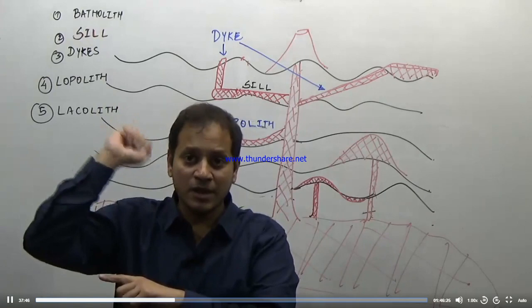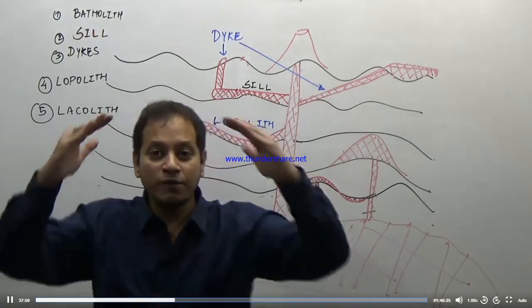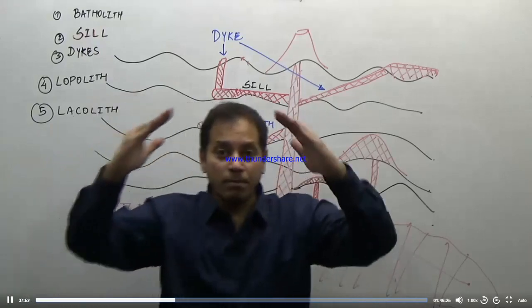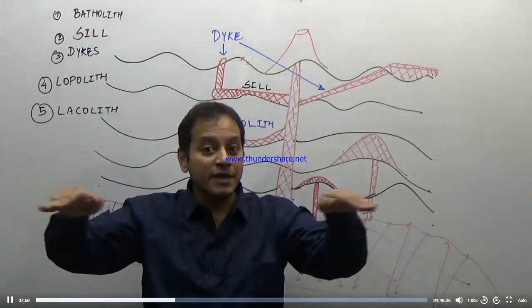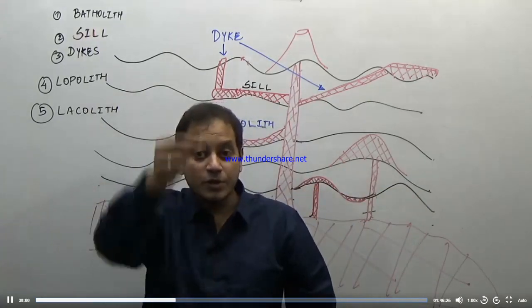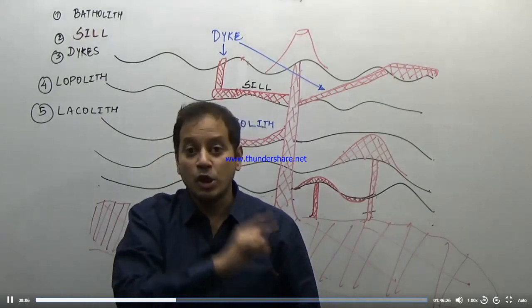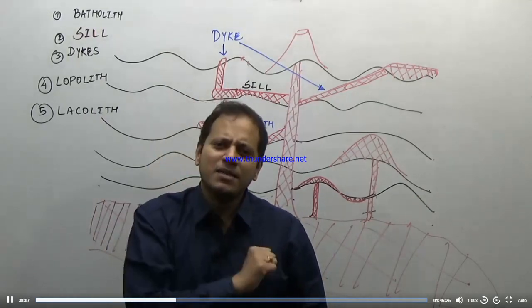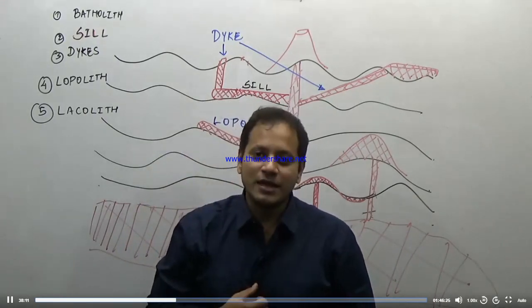Extrusive, it will become a hill or a mountain, a volcanic cone. So a large mound of an igneous rock, which is having a pipe like conduit from below, is known as a laccolith. Or in simple words, a mushroom shaped igneous rock is known as a laccolith.